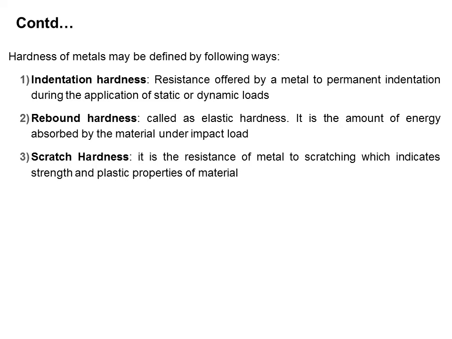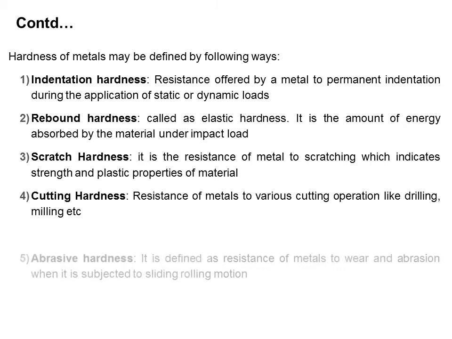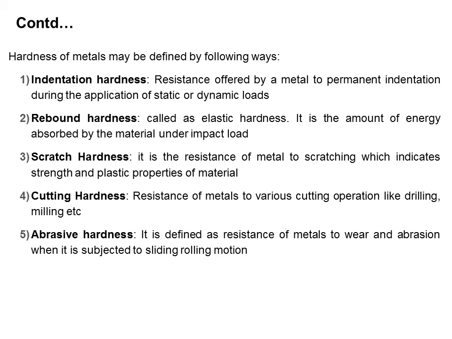Third is scratch hardness. It is the resistance of a metal to scratching, which indicates the strength and plastic properties of a material. The fourth type of hardness is cutting hardness. It is the resistance of metals to various cutting operations like drilling, milling, etc. The fifth type of hardness is abrasive hardness. It is defined as the resistance of a metal to wear and abrasion when it is subjected to sliding, rolling.